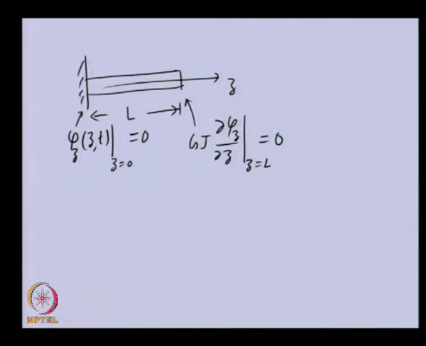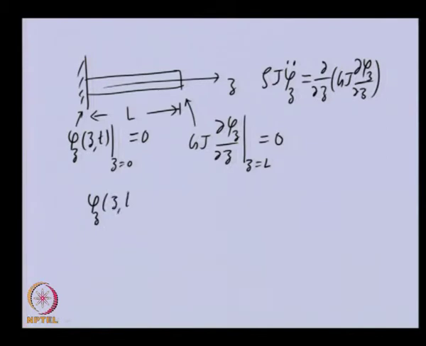Now, to solve the differential equation which we had obtained earlier, I am writing it again: rho J times the second time derivative of phi equals the derivative with respect to Z of G J times the derivative of phi with respect to Z. We will be using the separation of variables method to solve this, and in this method we assume the solution is such that we have two parts.